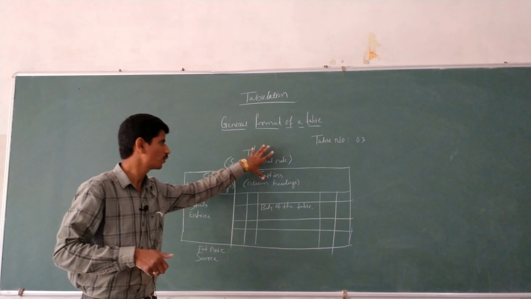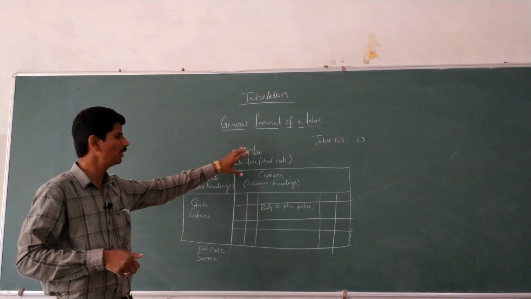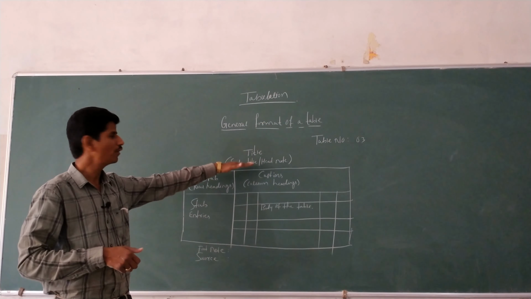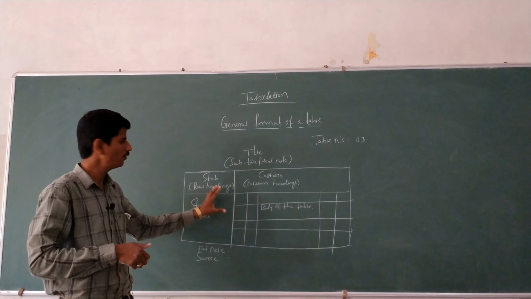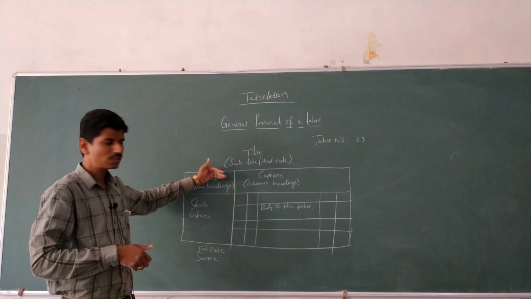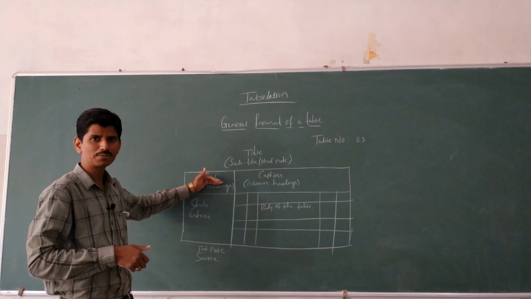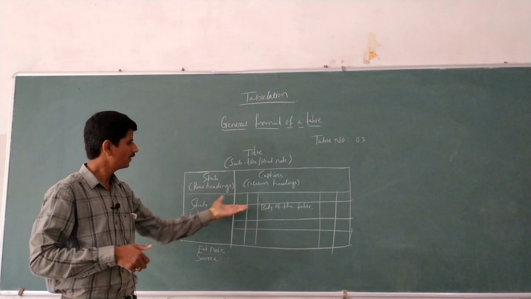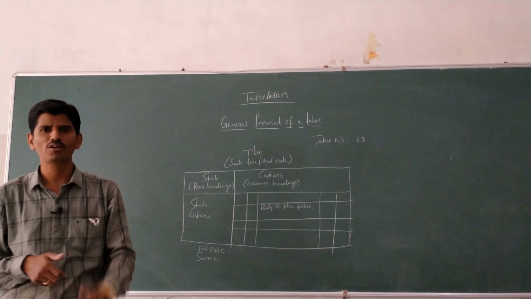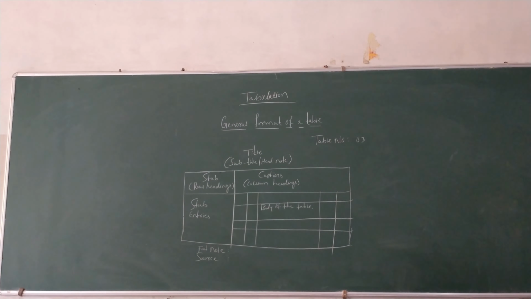It is a 2 marks question. Here, first you have to mention the table number. The next is the title. Below the title, you have to write the subtitle or headnote. Next, you have to prepare a blank table. In the first row, you have to write the stubs. Stub is equal to row heading. Next, the captions and the stub entries you have to write. The next is the body of the table. Below the table you have to write the footnote, and below the footnote you have to write the source.